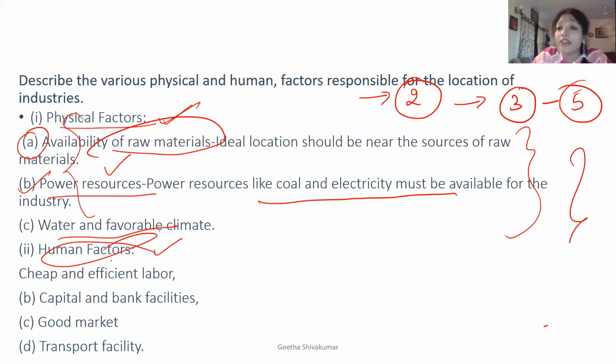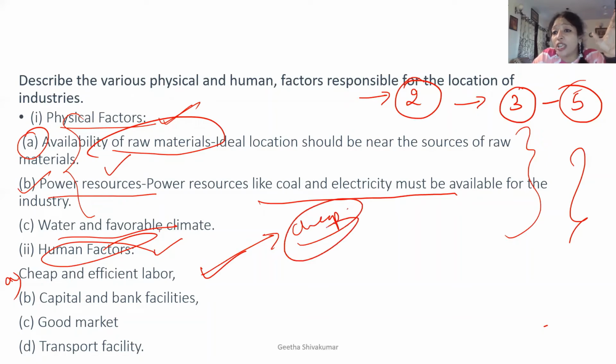When we look at the human factors, the first one is cheap and efficient labor. If I am the industrialist or entrepreneur, the first thing I will see is whether I can get people at a cheap rate for my business, because if I get cheap labor, my profit will increase. In the same way, if I don't get cheap labor, my cost of production will increase, which no industrialist or entrepreneur wants to happen.